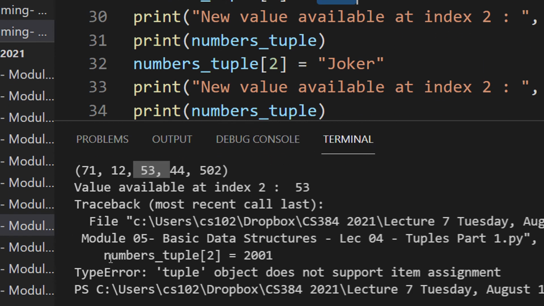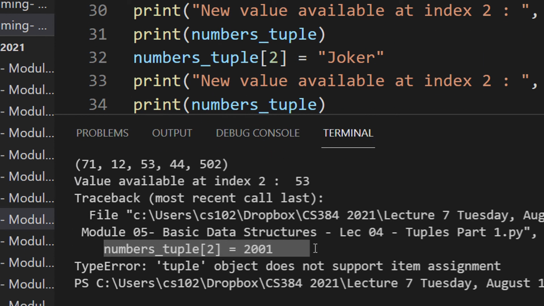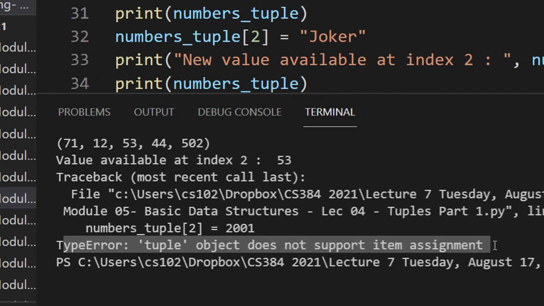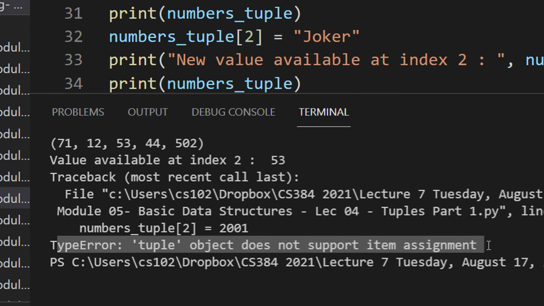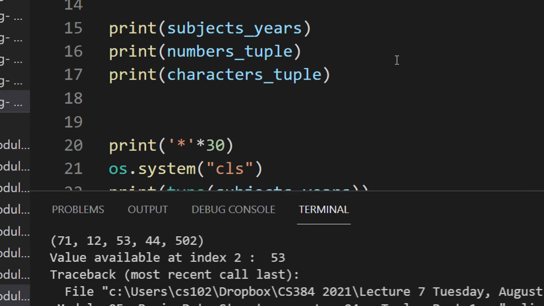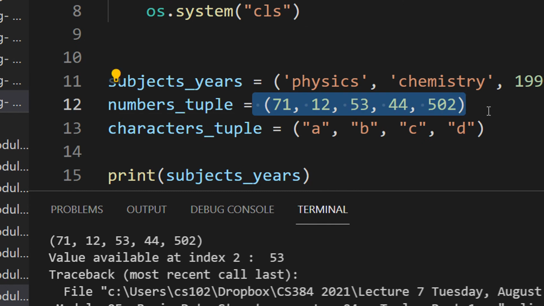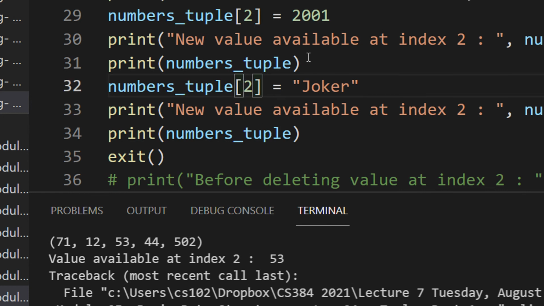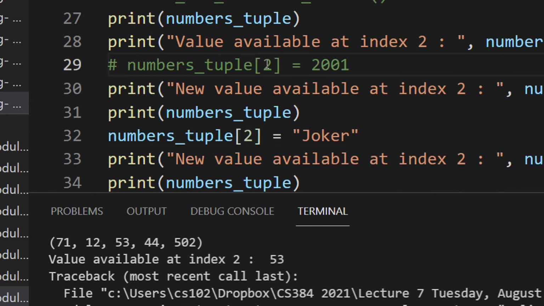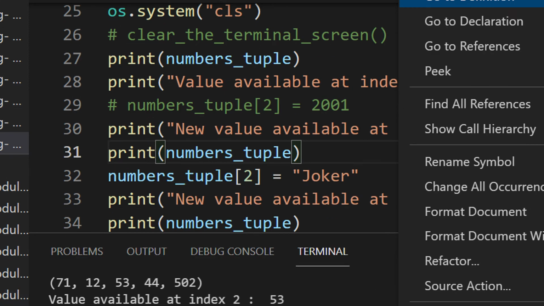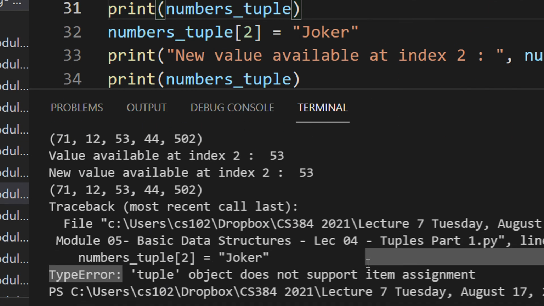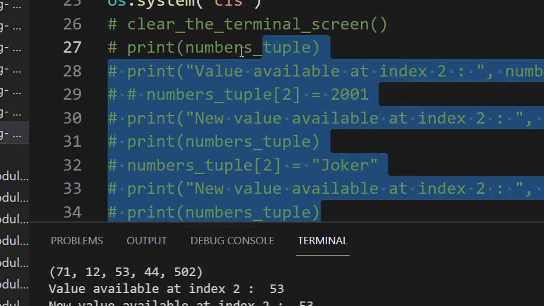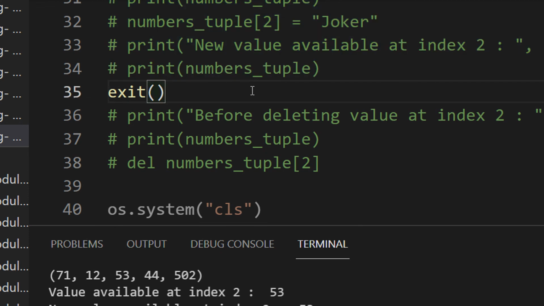See, the interpreter actually stops here itself. It says type error: tuple object does not support item assignment. That means once you have assigned a tuple, it remains as it is in the memory, like read only. Similarly, all these operations will also yield an error, right? Now I'm trying to assign it a joker. Again, it will give the same error: tuple does not support item assignment. So this is what I meant when I said tuples are read only. Once defined, you cannot change it.